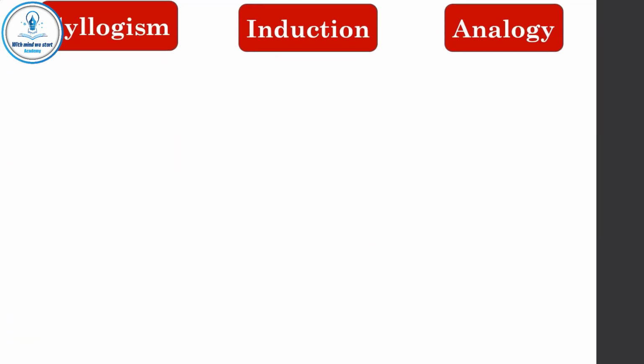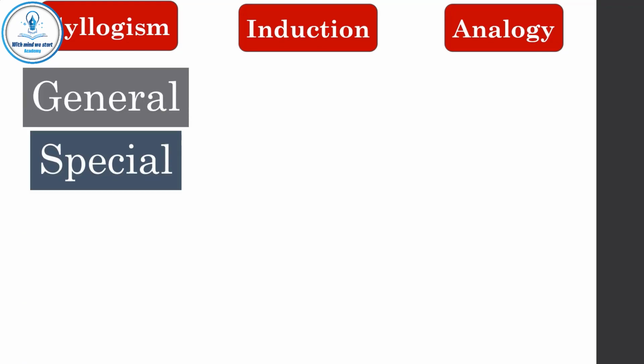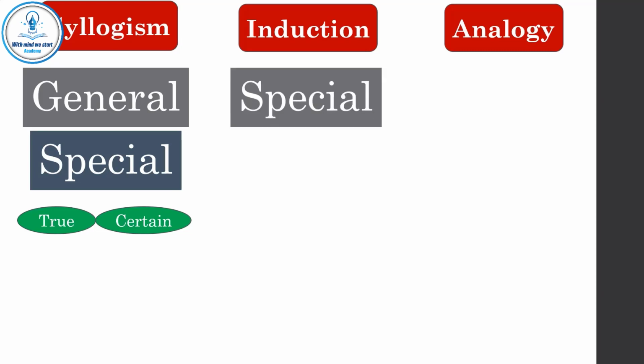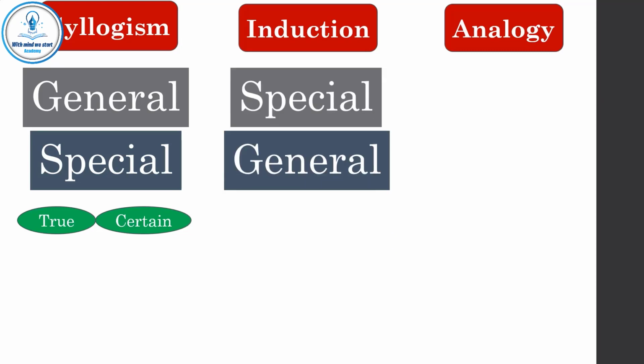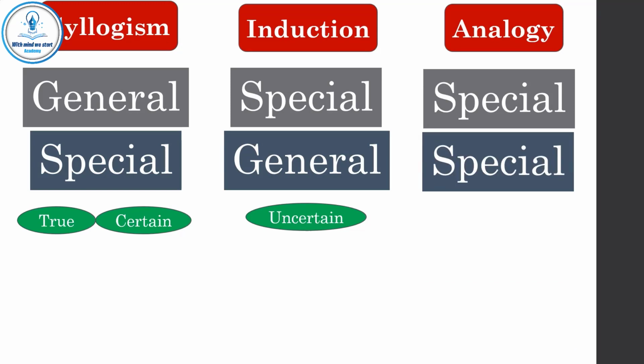Let's talk about applications on the forms of evidence: syllogism, induction, and analogy. In syllogism, we move from a general premise to a special conclusion, which is true and certain, provided that the premises are true and certain. In induction, we move from special premises to a general conclusion, which is uncertain. In analogy, we move from special premises to a special conclusion, which is uncertain.